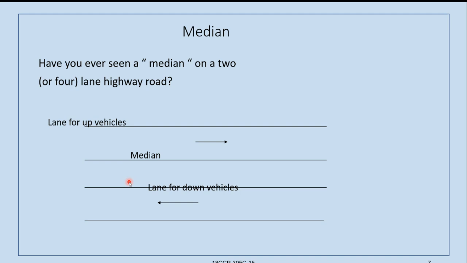Like arithmetic mean, it lies at a central point. Similarly, median is halfway to the data. This is the median line. This is the first lane, second lane, on the right side first lane, second lane. So this is the concept of the road actually.